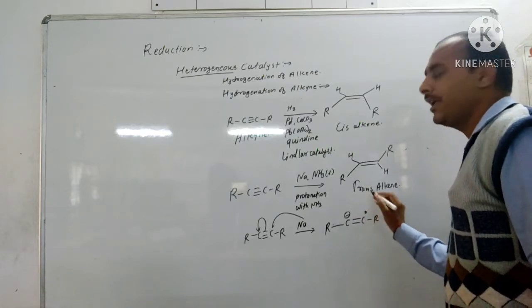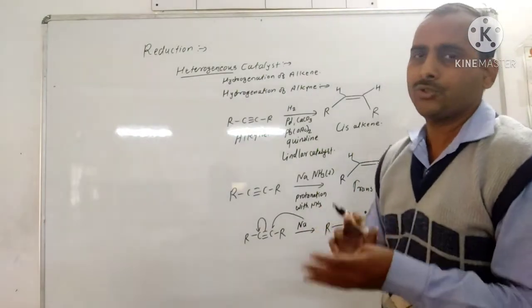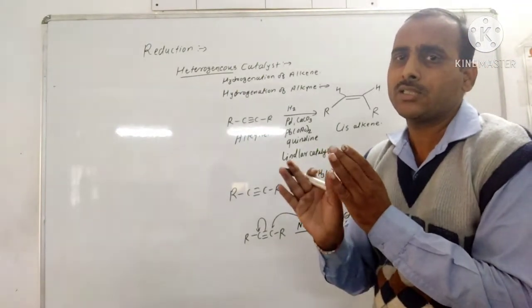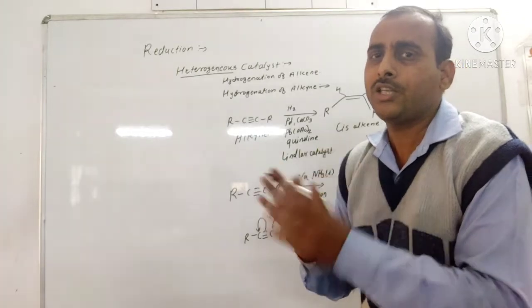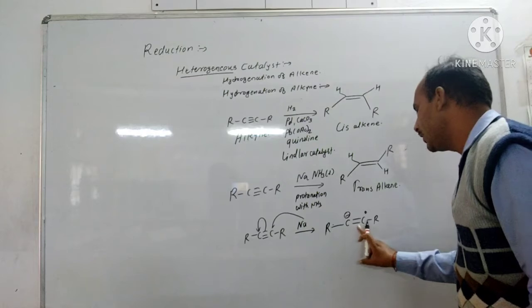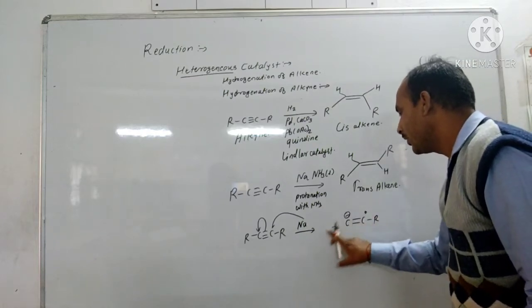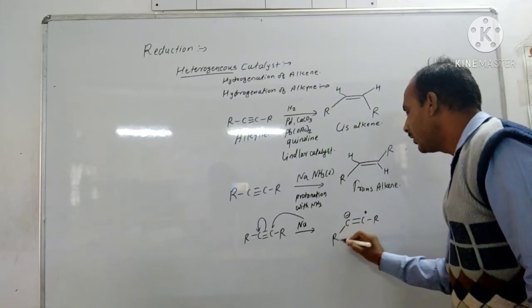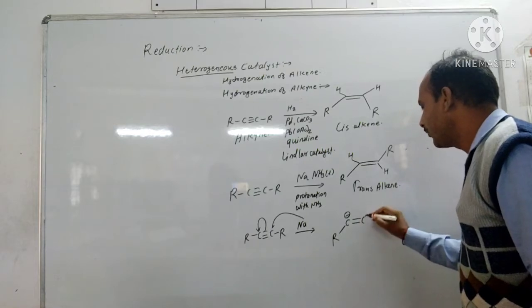So a radical and a carbanion are generated, so that there is less steric hindrance between the negative charge and the radical, and these get arranged in such a way that they are trans to each other.